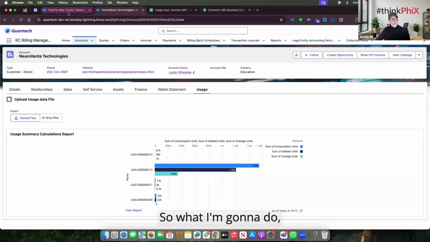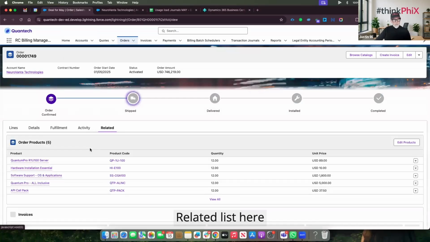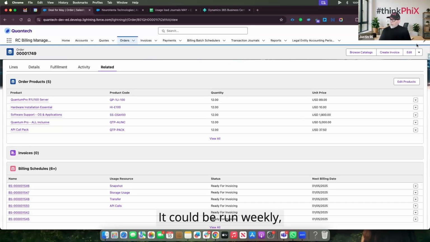So what I'm going to do is navigate back to my order again. This was the order that we created. This was the order that we activated. Again, we have the related list here where we have our billing schedules. They're ready for invoicing from the first. Now, what you can do is have an invoice scheduler that's set up to run overnight. It could be run weekly, daily, or monthly, dependent on your business process.